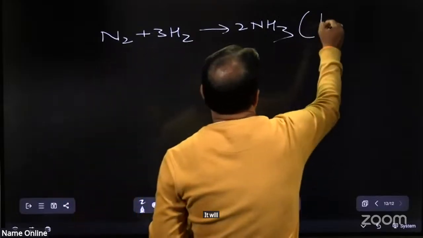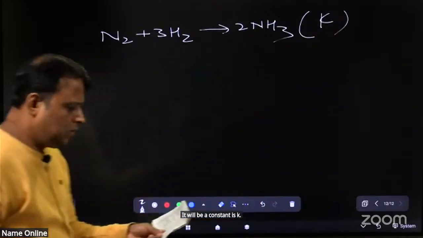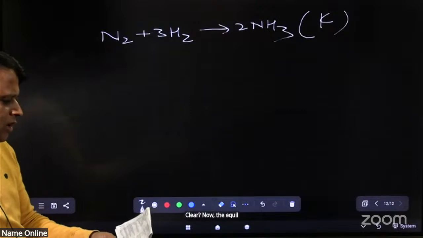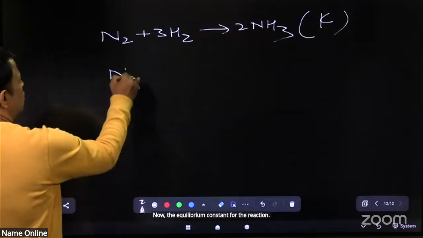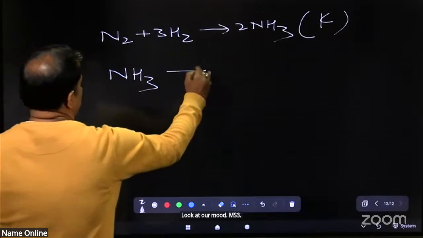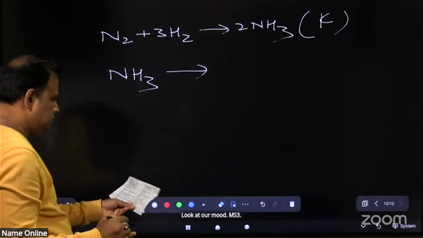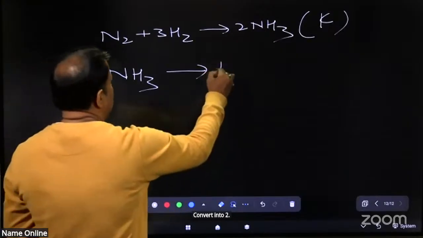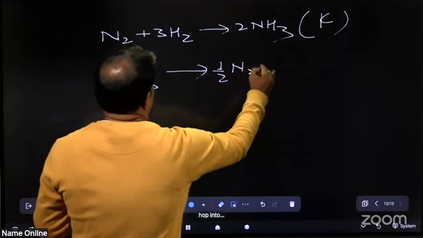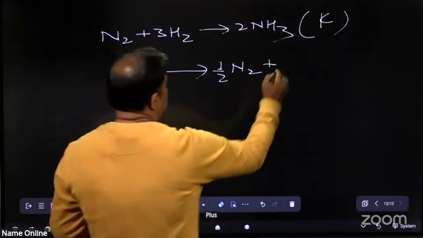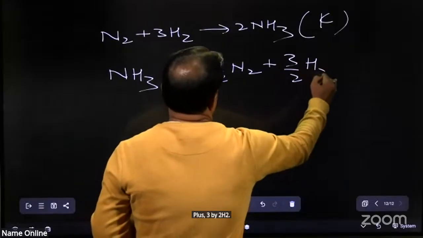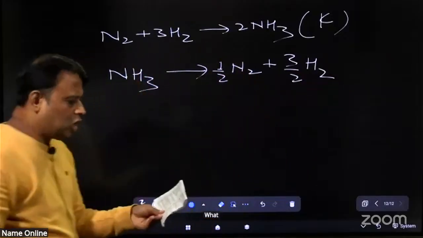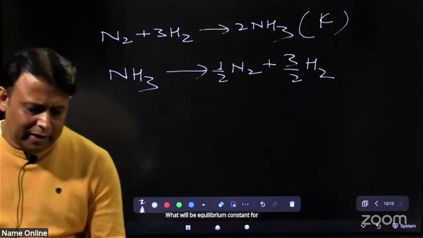Equilibrium constant is K. Clear? Now the equilibrium constant for the reaction NH3 converts into half N2 plus 3 by 2 H2. What will be the equilibrium constant for the reaction in terms of K?